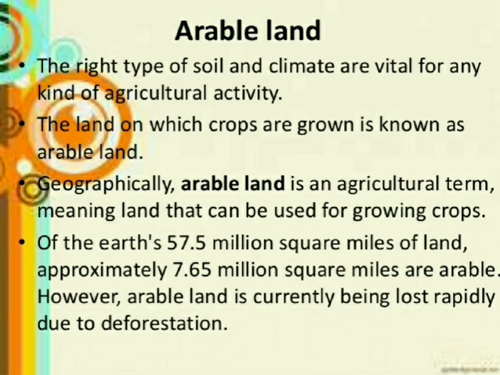The next term which we want to discuss is arable land. I think this term is a little familiar. The right type of soil and climate are vital for any kind of agricultural activity. The land on which the crops are grown is known as arable land. The suitable land for cultivation is called arable land. In simple terms, fertile soil is called arable land, the land which is suitable for agriculture.